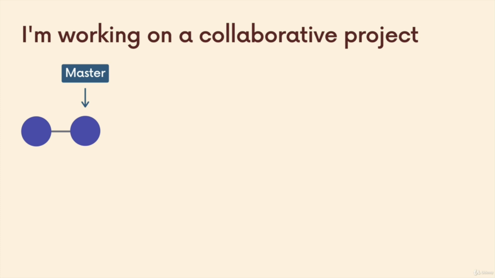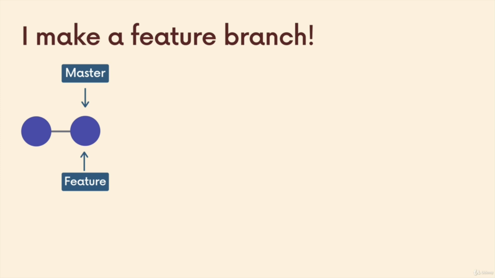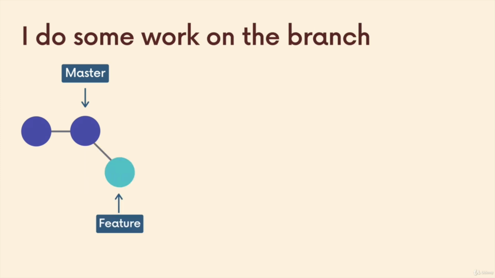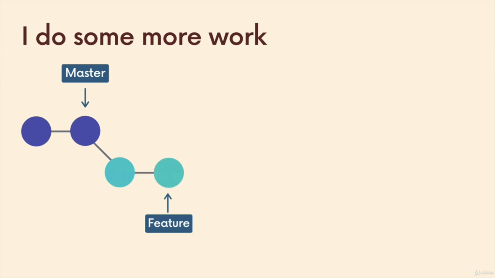Then it's my turn. We have stand up. It's my turn to work on a new feature this morning. Well, everyone works on a new feature, but it's time for me to start a new feature. So I make a new feature branch. We'll just call it feature. And I do some work on that feature branch, right? So there's a new commit or two, or maybe more. Continue doing more work. We end up with more commits on my branch.